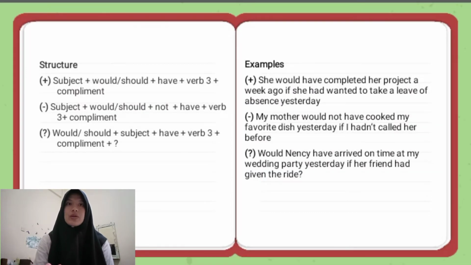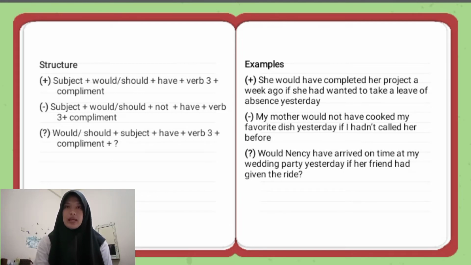Structure: positive, subject plus would or should plus have plus verb 3 plus complement. Negative: subject plus would or should plus not plus have plus verb 3 plus complement. Interrogative: would or should plus subject plus have plus verb 3 plus complement.